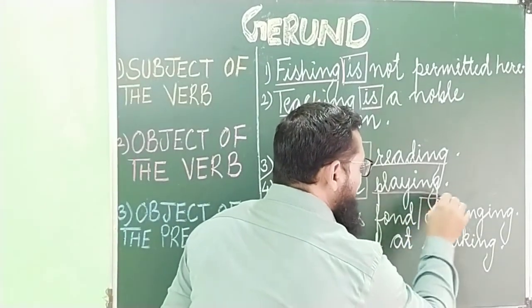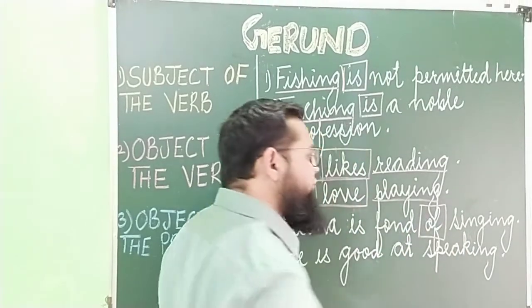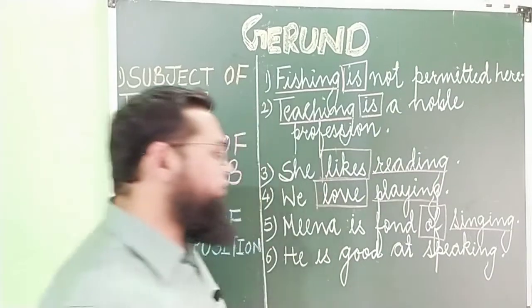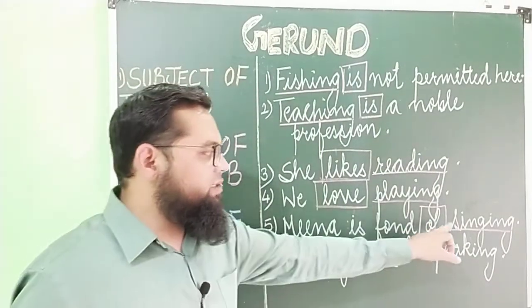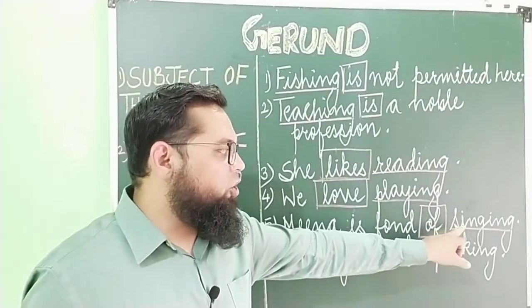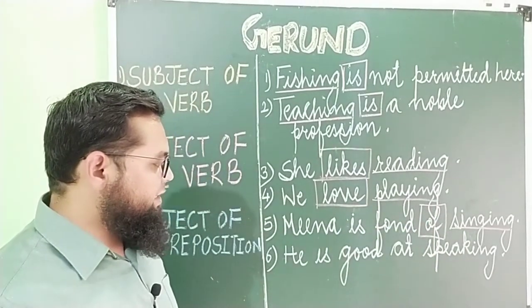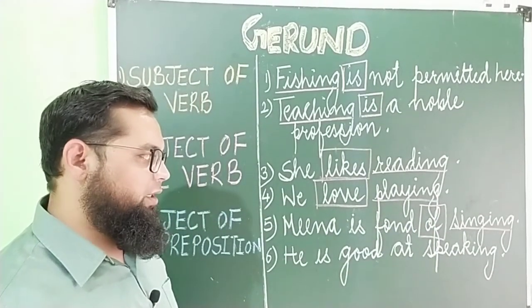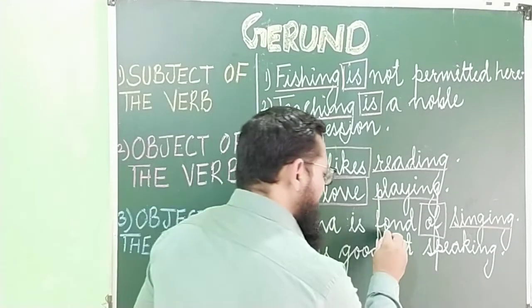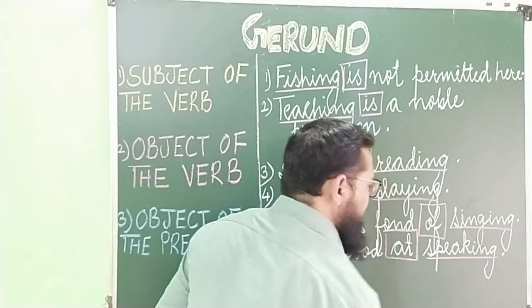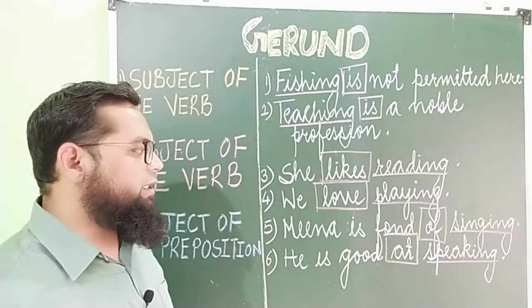Preposition is of. And what is the object of this preposition? Singing. So here in the fifth sentence, singing is a gerund and it is the object of preposition of. And in the last sentence, he is good at speaking. So what is the preposition? At. And what is the object of this preposition? Speaking. He is good at speaking.